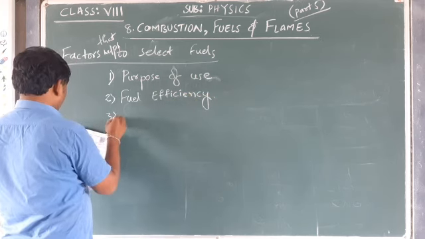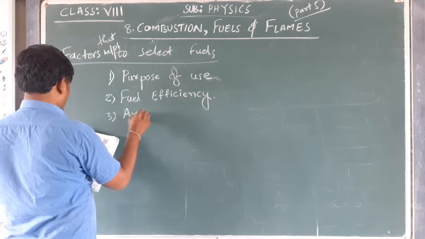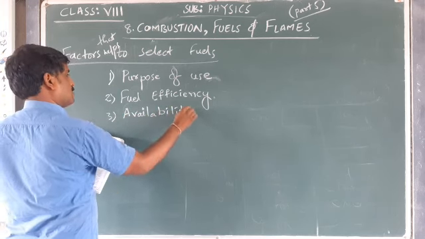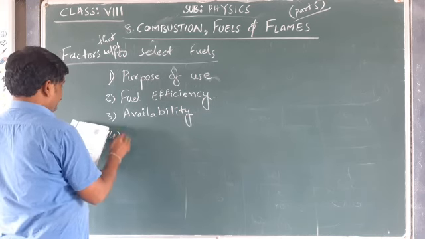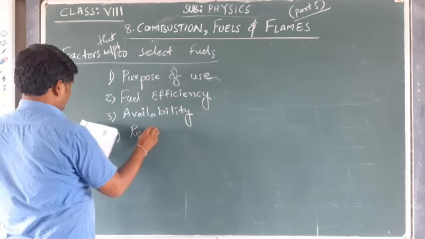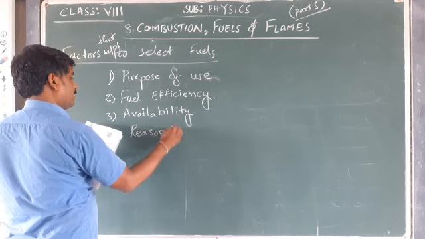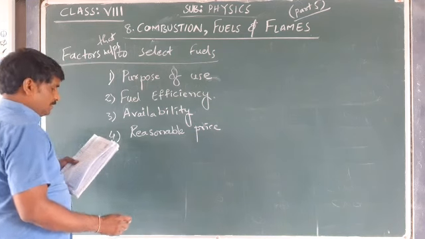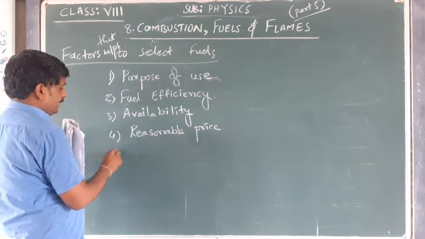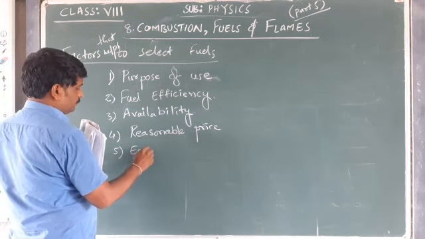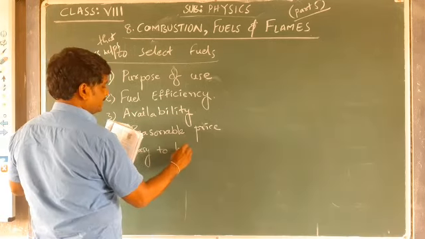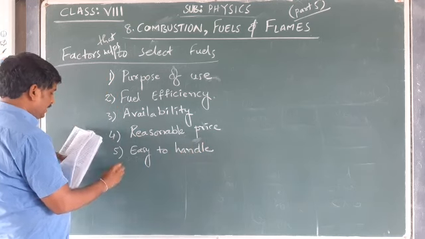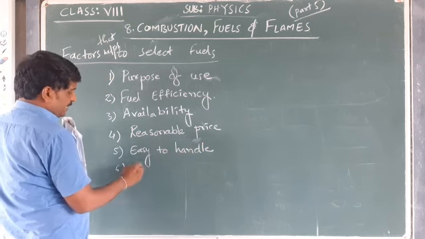Fuel efficiency and availability. Next is reasonable price, easy to handle, and safe to store.